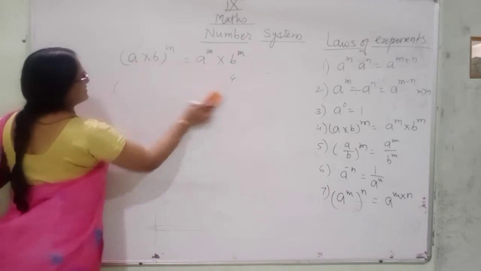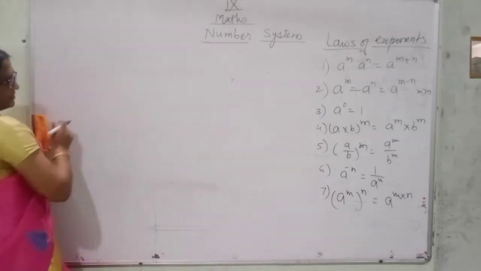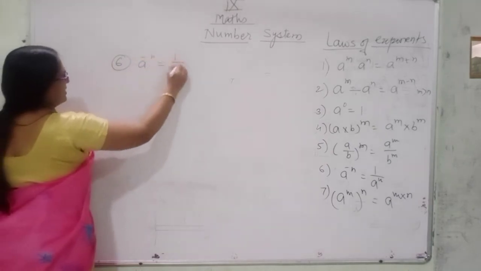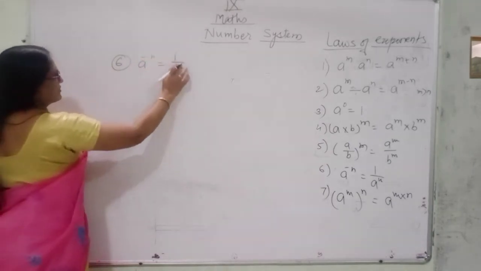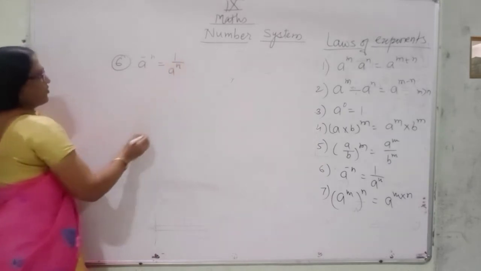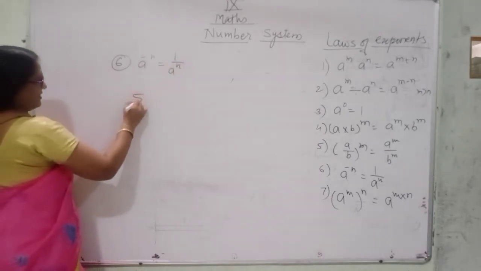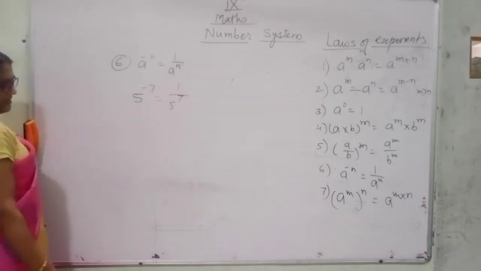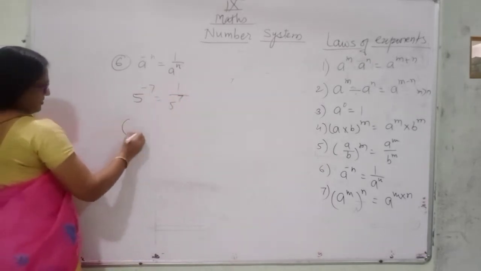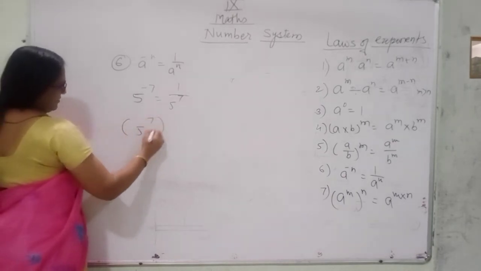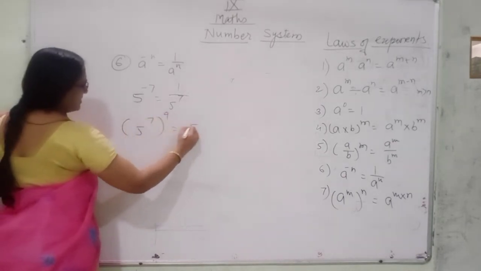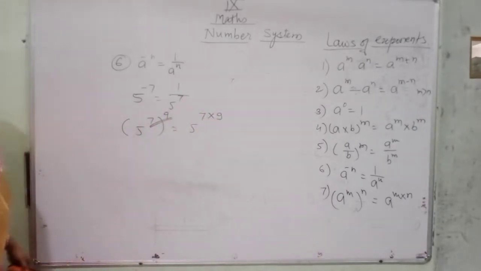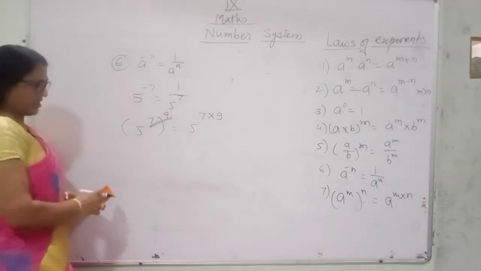Okay, next is sixth. a raised to the power minus n is equal to 1 upon a raised to the power n; you have to make the exponent positive like this. 5 raised to the power minus 7 means 1 upon 5 raised to the power 7. Next, 5 raised to the power 7, raised to the power 9, is 5 raised to the power 7 multiplied by 9. If it is a power of a power, then we multiply the powers.